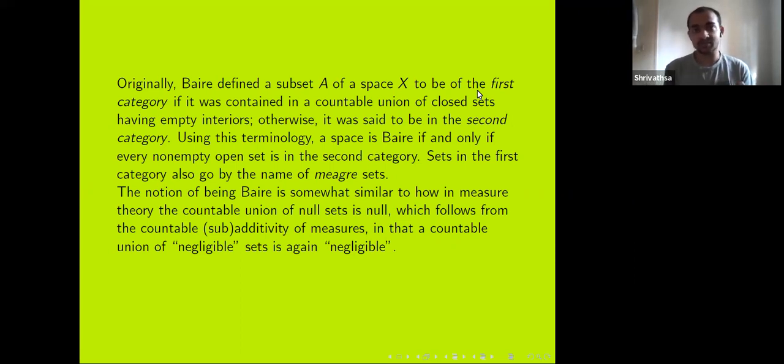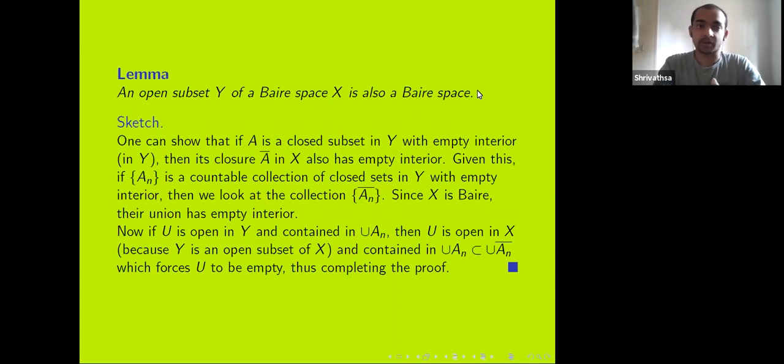Where this comparison is not a strict comparison, because in measure theory we had sort of forced this condition by requiring countable subadditivity of measures. But here, it's not always obvious when a space is a Baire space or not. But the point is that the requirement is that the countable union of null sets or negligible sets is a negligible set. Okay. So now we have this small lemma over here.